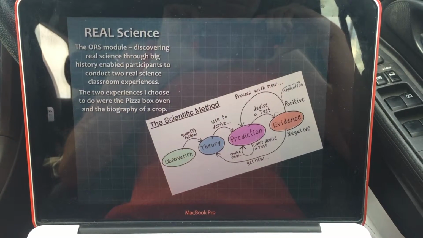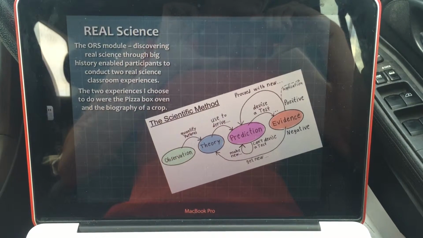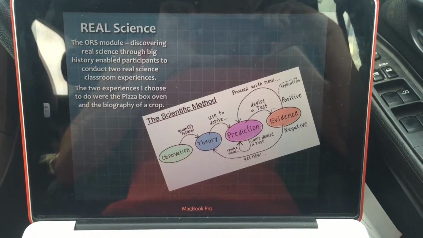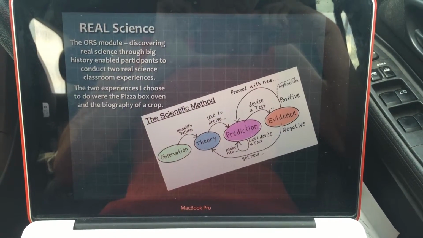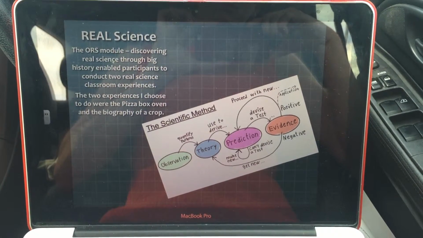The ORS module Discovering Real Science Through Big History enabled participants to conduct 2 real classroom experiences. The 2 experiments I chose to do were the pizza box oven and the biography of a crop.